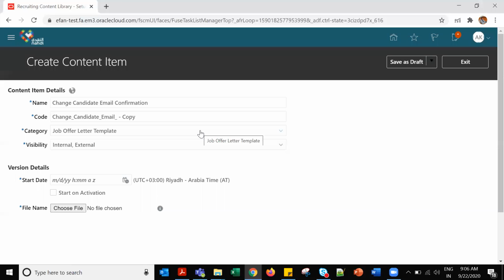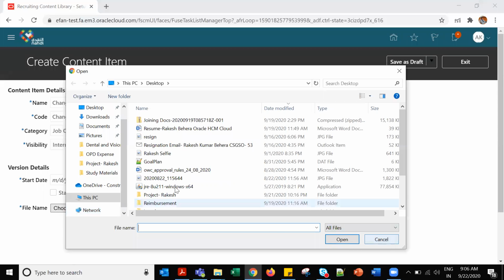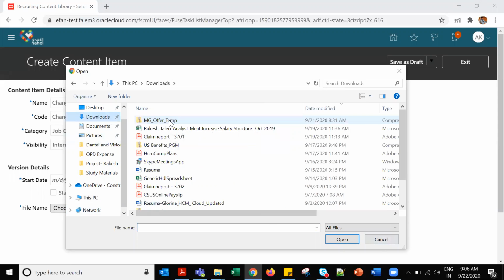They will definitely ask these questions: if you are creating a job offer template, how are you doing that? You have to tell them we create a template in Word format and upload it in the file name field under the version details. In which format? In zip format, we have to upload it. You have to zip it, and inside that zip we will have the Word document.